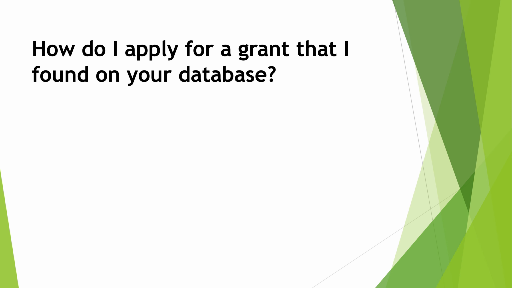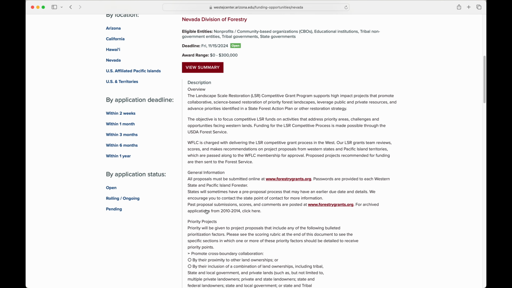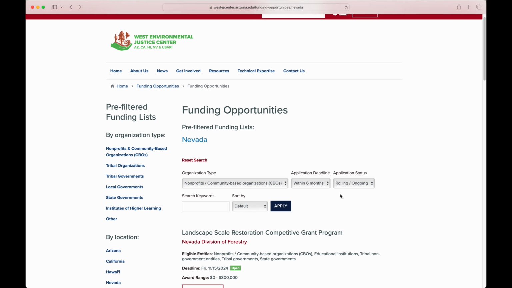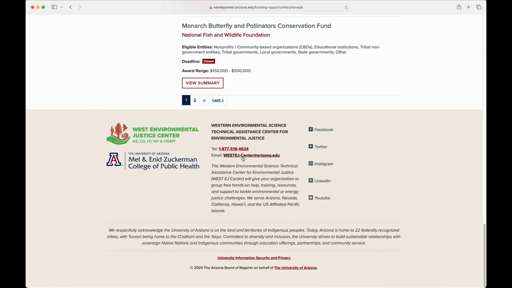How do I apply for a grant that I found in your database? We always include a link that should lead you to more information about the grant, which will include directions for how to submit an application. If you want support with anything related to looking or applying for funding, we can help you for free. Please get in touch. You can find our contact information in the footer of this page.